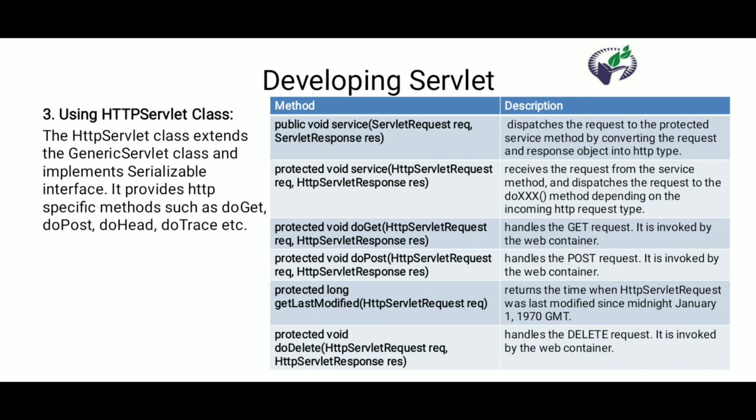The third one is using the HTTP servlet class. The HTTP servlet class extends the generic servlet class, implements the serializable interface, and provides HTTP specific methods such as doGet, doPost, doHead, and doTrace. These are all related to the HTTP protocol, so it is protocol dependent. Whenever you want to handle HTTP requests and responses, you can use the HTTP servlet class. The available methods include service method, doGet, doPost, getLastModified, and doDelete. These are general purpose methods to create and handle the servlet.